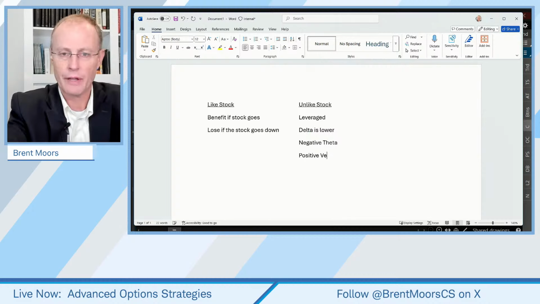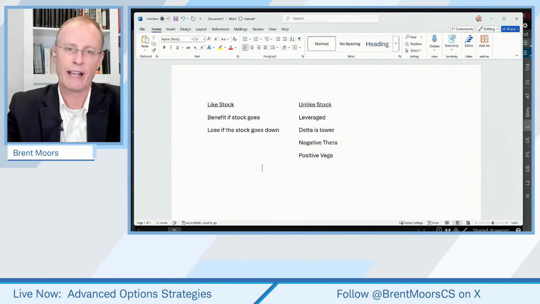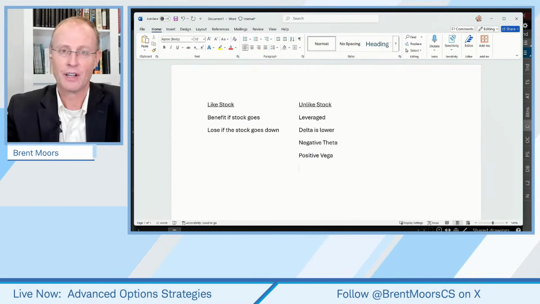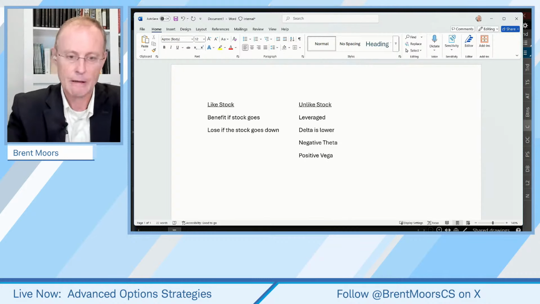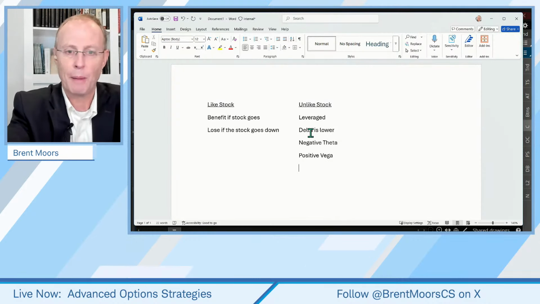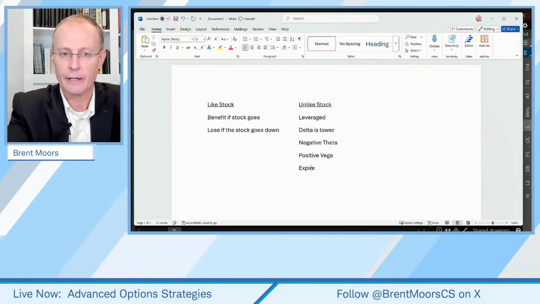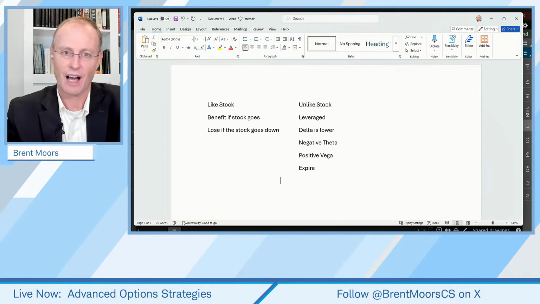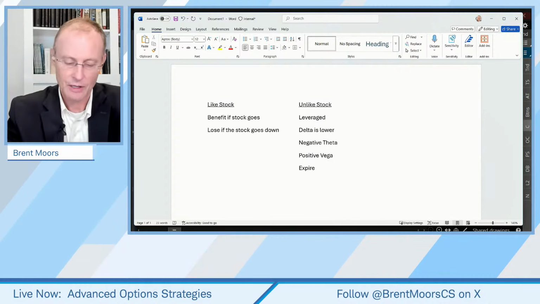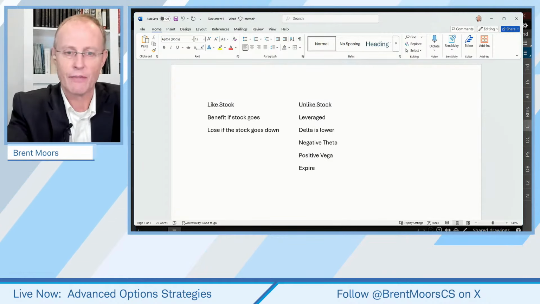And on a long call. Now that can be pro or con, that can be good or bad. It just tells you how implied volatility affects the trade. Implied volatility changes don't directly affect stock trades, but they do affect long calls. Options expire, long calls expire. And that's a difference between a stock and a long call. You don't have to worry about expiration dates with stocks. And you know what? There's no dividends.